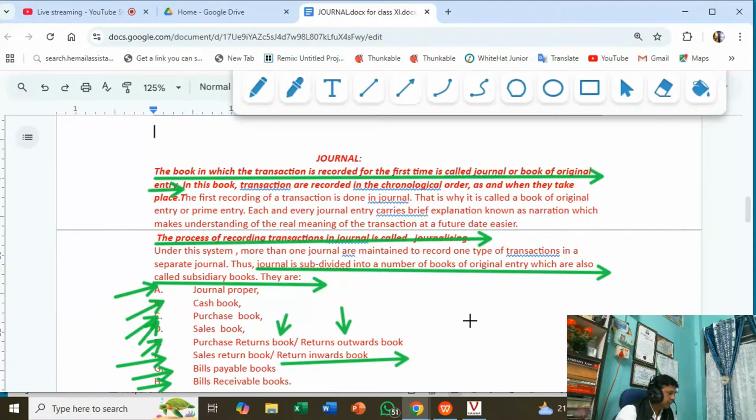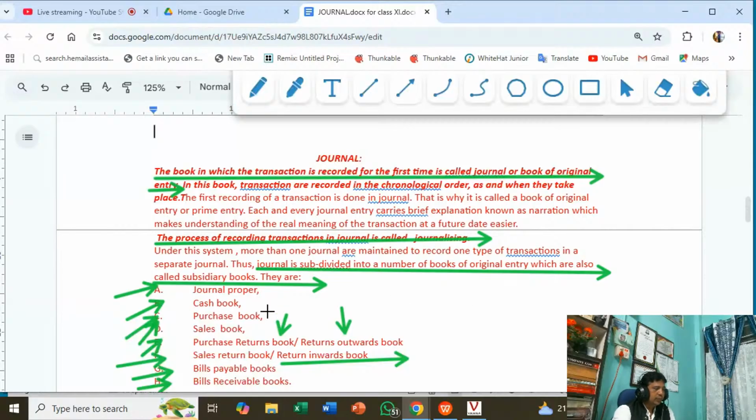You may get a question of 1 or 2 marks, like give any four examples or two examples of subsidiary books. Then you can write from here out of eight: 1, 2, 3, 4, 5, 6, 7, 8. Eight subsidiary books are there, and out of these you can write any two.